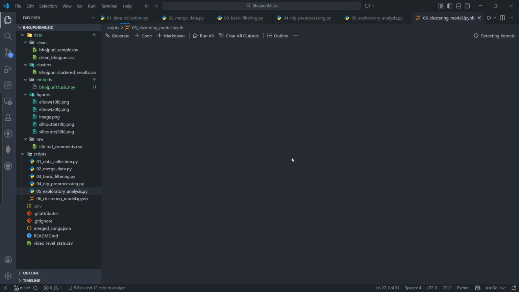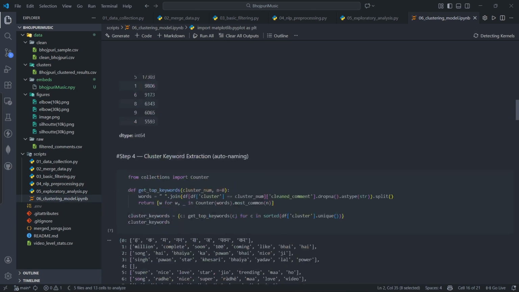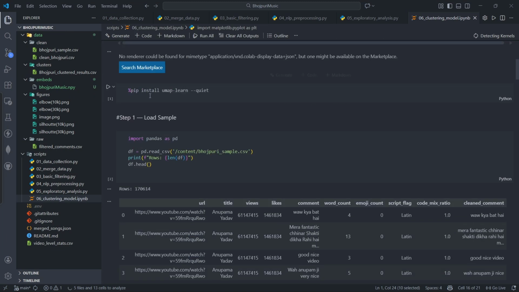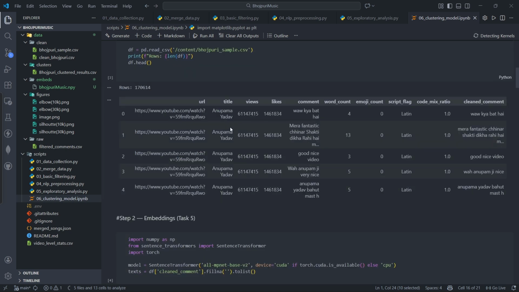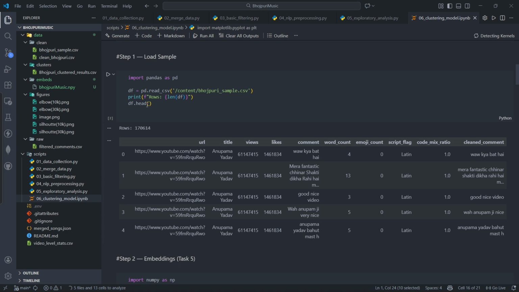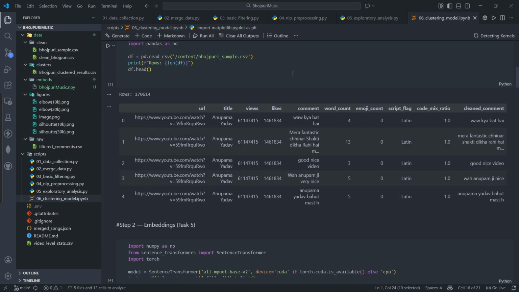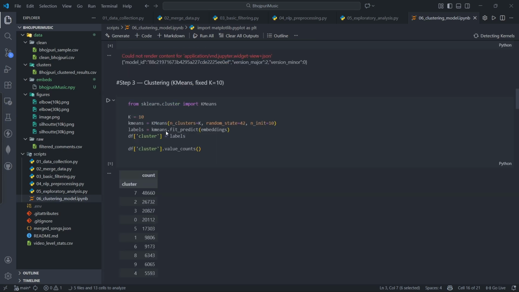Now we have the Jupyter notebook, in which the main modeling is to be done. I will be using UMAP for plotting and dimension reduction. These are the basic imports, using pandas to load the CSV files.